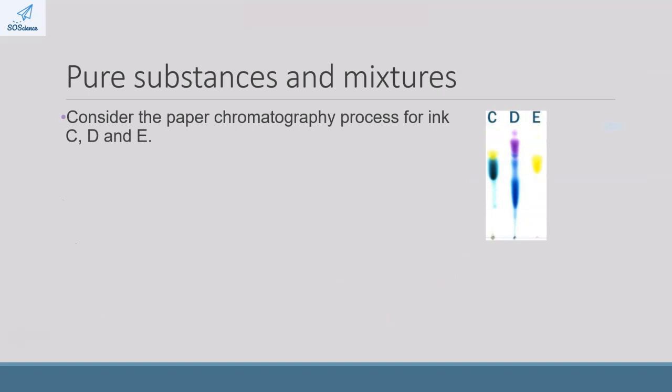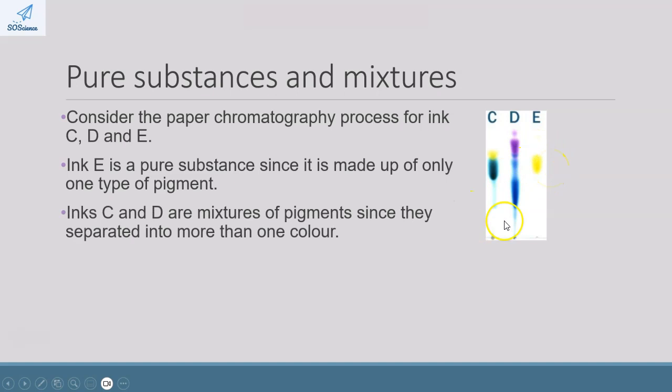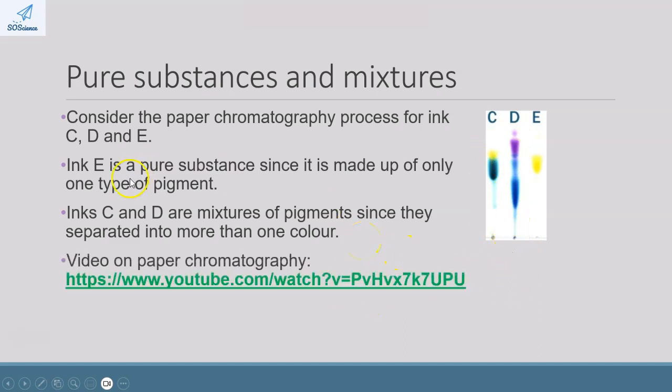Let's consider the paper chromatography process for ink C, D, and E. What this shows us is that ink E is a pure substance because it is only made up of one type of pigment, whereas inks C and D are each made up of mixtures of pigments. So to clarify the paper chromatography process, you should watch this video.